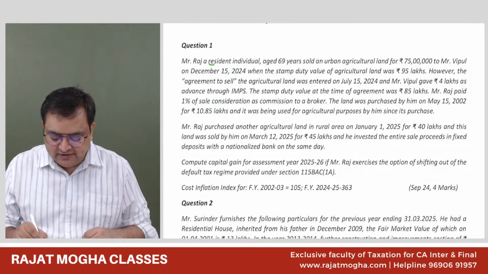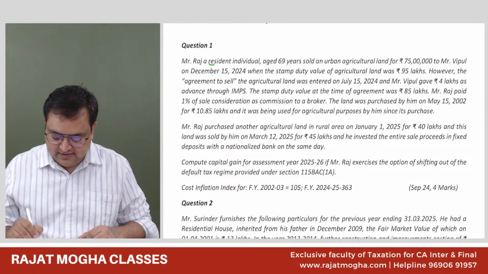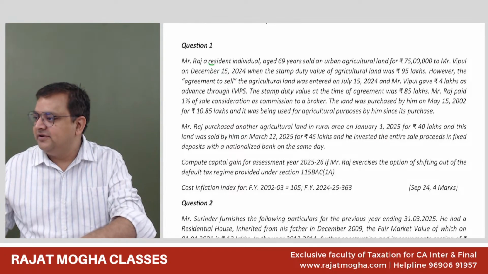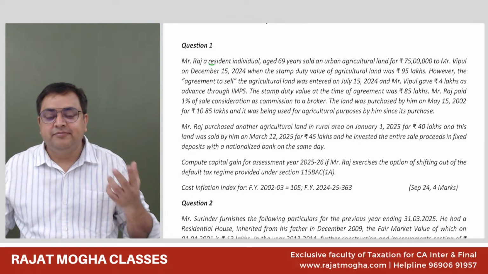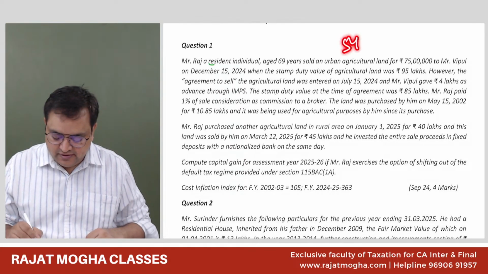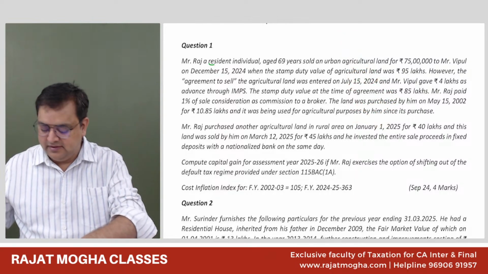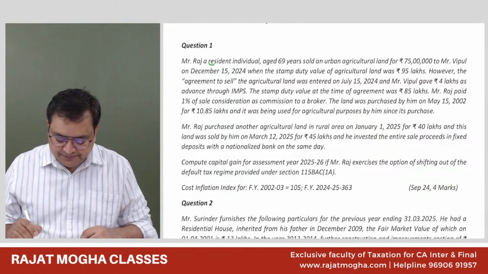So we understand what is the exemption, guys. Which exemption do you think should be available to him? Everybody tell me. Selling an agricultural land, purchasing an agricultural land. Is it 54, 54B, 54EC? Which exemption would be available? So it is 54B. 54B would be available to him.